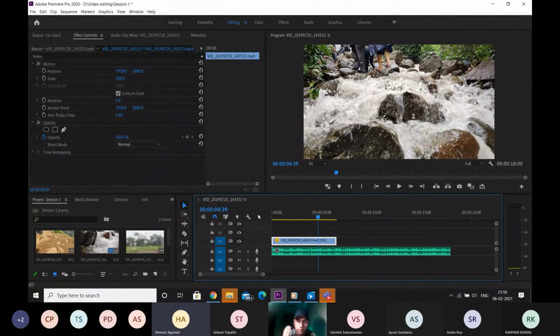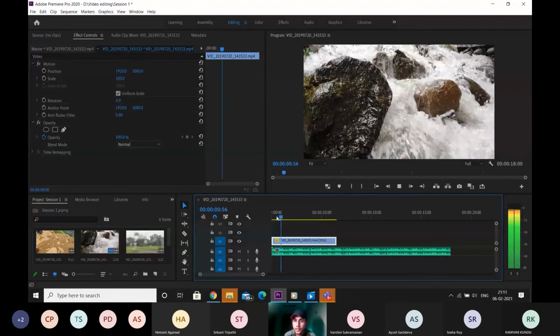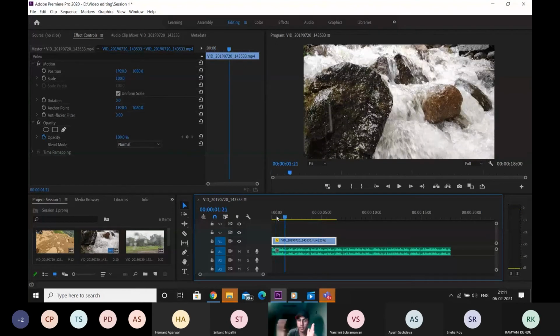You can try this once after the session. Basically, the video was 60 frames per second. I reduced the speed to 25%. Now it's playing at 15 frames a second. And if you remember, I told you about perception of image. For that we need a minimum of 16 frames a second in order for the object to appear to be moving, or the video to be a proper video. Right now, when I play the video, I can notice that there are actually cuts in between. It isn't a smooth flowing video. It's actually different photos.